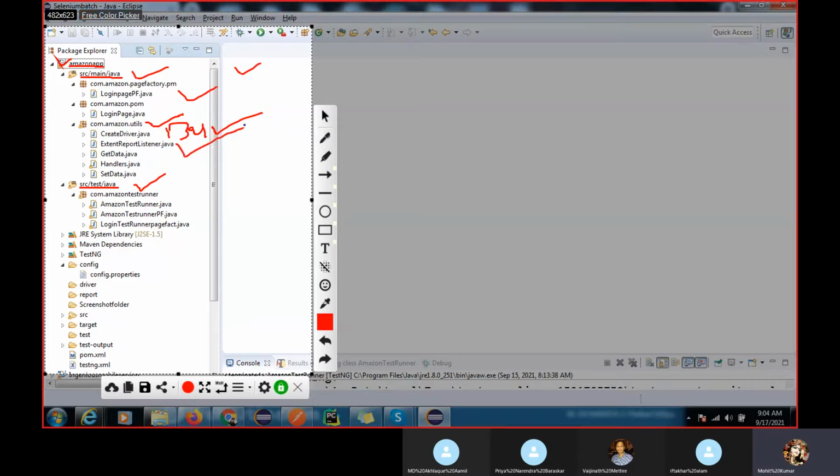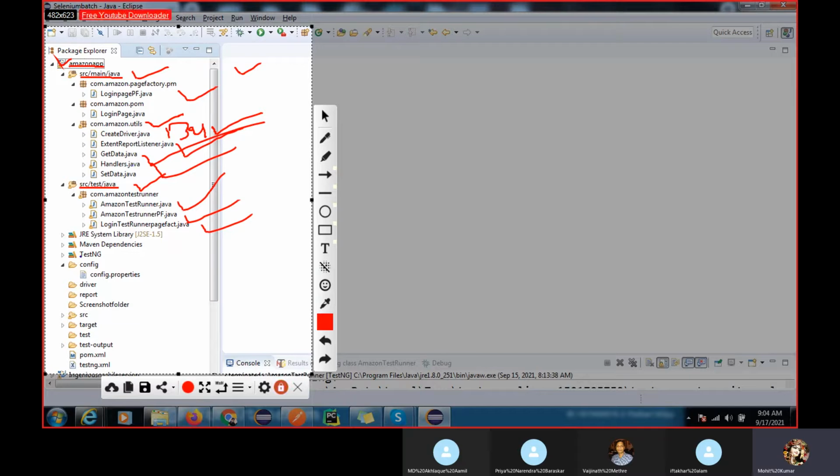This is your extent report, and we have get data, which means how to take data from the Excel sheet. Again we have the helper class, the handler class, where we developed all the functionality. Here we have one class called set data, where we can write data to the Excel sheet, and this is our test runner class, where I'm executing the test cases, automating our test cases.